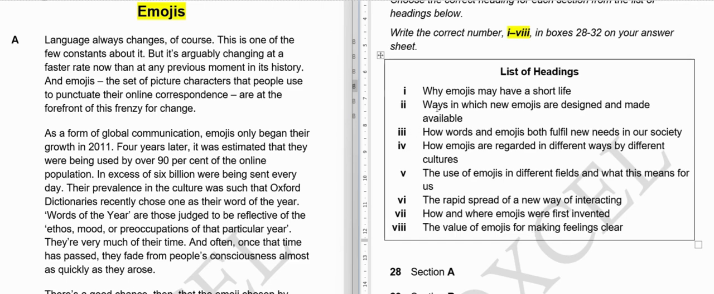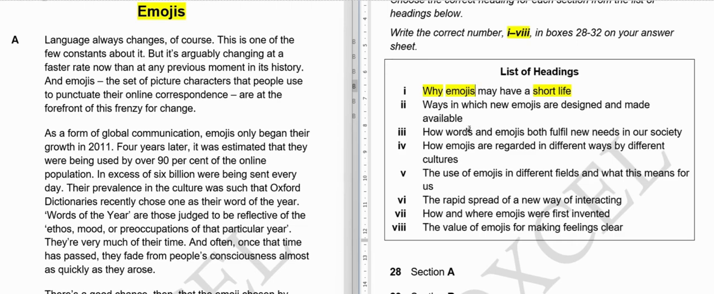So first option, why emojis may have a short life. The first option is talking about emojis and why they have a short life, meaning why they don't last for long or may not last for long. Maybe they will be discarded in the future, something like that, and why it is that. So in whatever paragraph we find the answer why emojis may have a short life, we will mark number one in front of that paragraph.